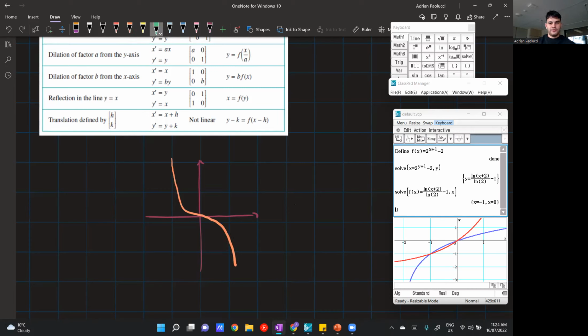And then the inverse looks something like this. So this is negative x cubed, and this would be negative x to the power of 1/3, which is the inverse. And you can see that this actually intersects along the line y is equal to negative x.